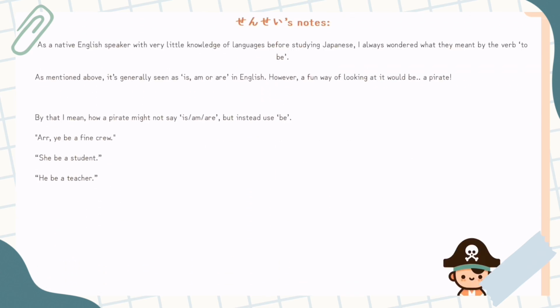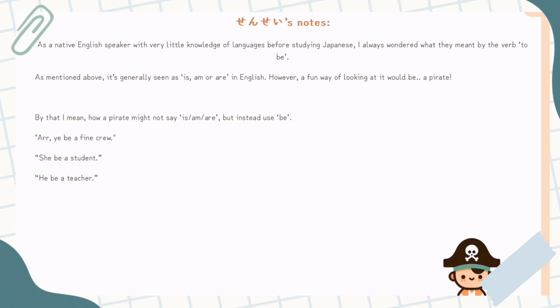So, Sensei's notes. As a native English speaker with very little knowledge of languages before studying Japanese, and this is like my most important note I can give you, I always wondered what they meant by the verb to be. As mentioned, and that sounds really stupid to some people, but we don't say to be in English. Couldn't relate to that very well. As mentioned above, it's generally seen as is, am, or are in English.